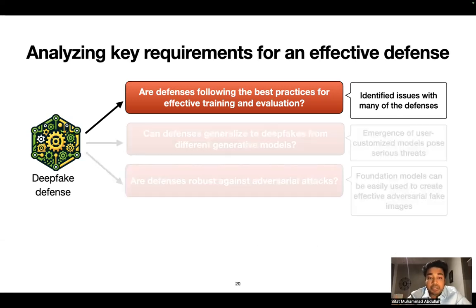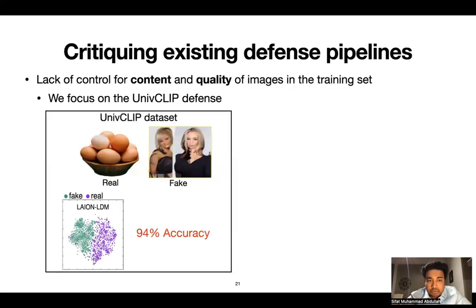So for the first one about defenses following the best practices for effective training and evaluation, let's focus on the UnivFD defense, where we see a lack of control for content and quality of images in the training set. For example, if all real images are of eggs and all fake images are of humans, then a classifier may not learn the necessary features for deepfake detection. Moreover, the fake image in UnivFD dataset is of very low quality, which is why the real and fake image features are easily separable, which results in a very high accuracy of 94%.